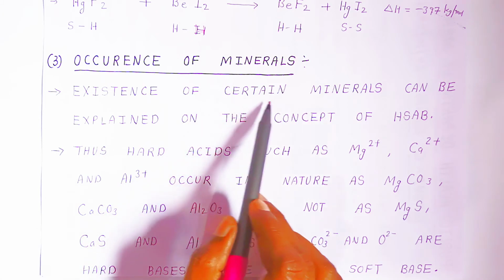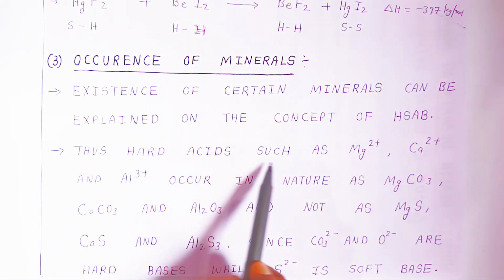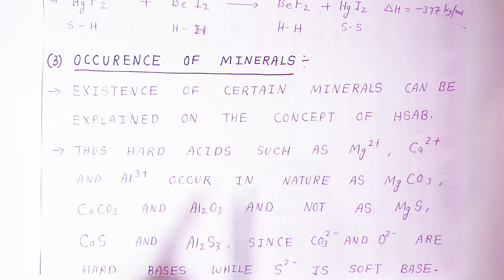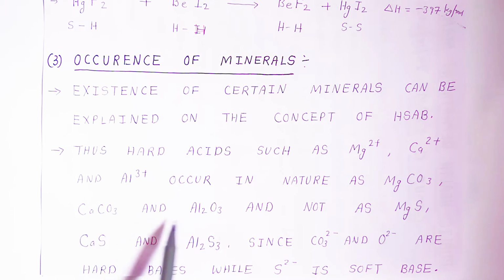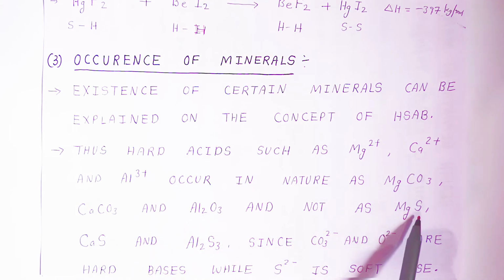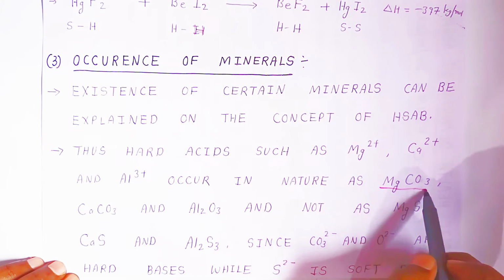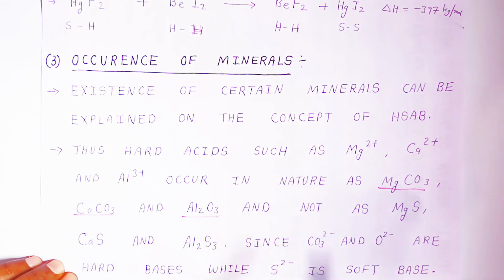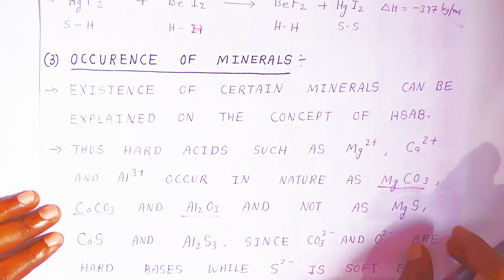The existence of certain minerals can be explained on the concept of HSAB. Thus, hard acids such as Mg2+, Ca2+, and Al3+ occur in nature as magnesium carbonate, calcium carbonate, and aluminum oxide, not as magnesium sulfide, calcium sulfide, and aluminum sulfide. So, students, you can find the minerals present in this state: magnesium carbonate, calcium carbonate, aluminum oxide. Not in the other form; they will be present only in very small amounts. Since carbonate and oxide ions are hard bases, while sulfide is a soft base.